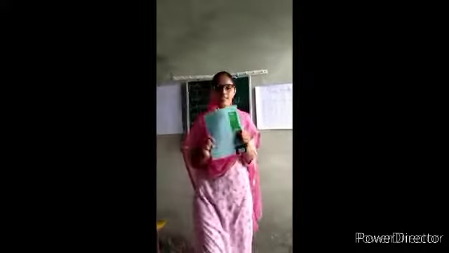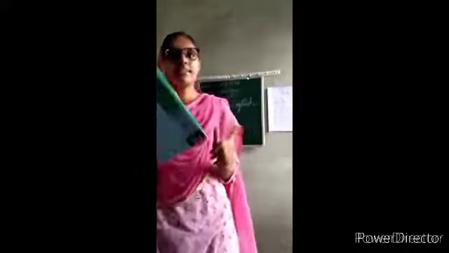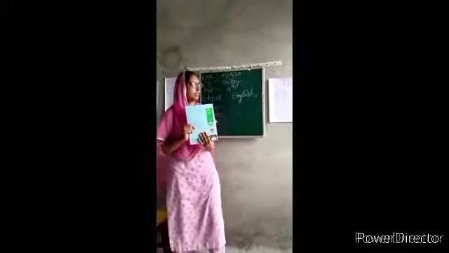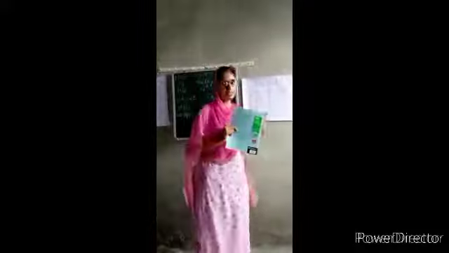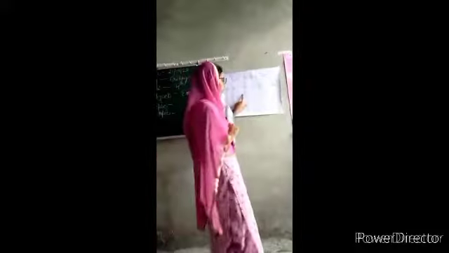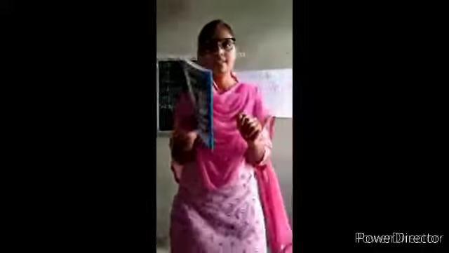And your next is, students, tell me what is this? This is the book. So this is the name of a thing, and that's why I should write it in the thing column. So I have written here book in the thing column. Okay, your next is, what is this? This is a notebook. So I should write it in the thing column. This is also a thing, that's why I have written here notebook in the thing column.